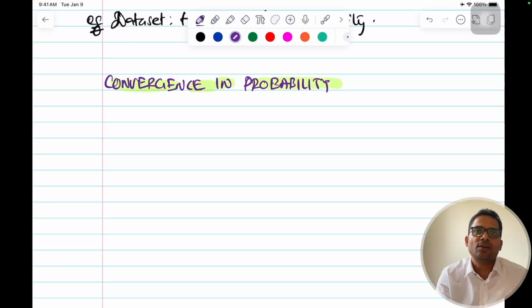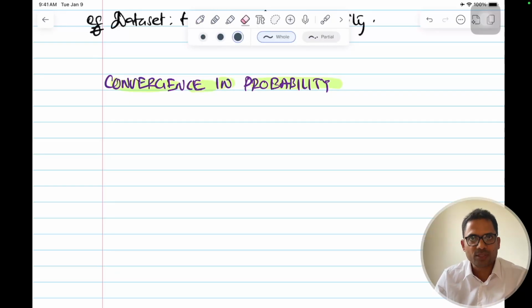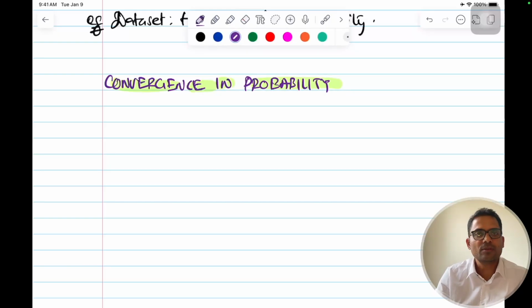Each batch is say of size 100. So you have multiple such batches, and you take the average height of each sample, and when you check it out, the average of all this should finally converge to the true average height of the complete population of that city or country, whatever you are measuring. So that's what convergence in probability means, and this is the basis for weak law of large numbers also. So let me write down more theory around this, and give you more explicit examples so that you understand.